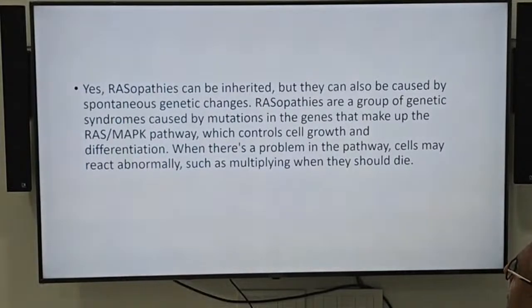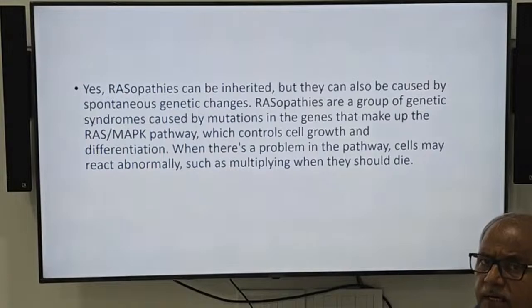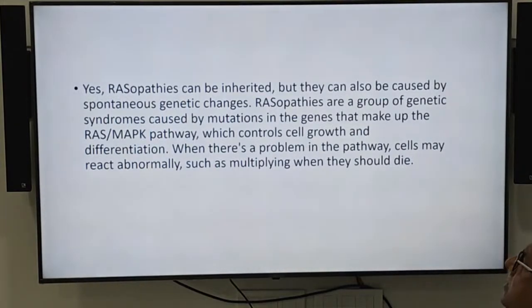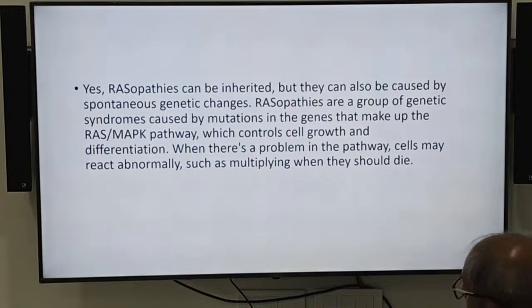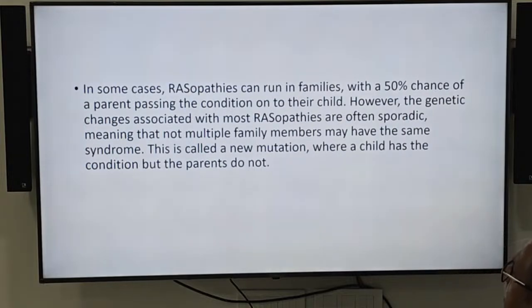RASopathies can be inherited, but they can be caused by spontaneous genetic changes. And most of the time, they are germline mutations. They are not somatic. So germline mutation might transfer, but most of the time, this is a de novo. In some cases, it can run in families, with a 50% chance of the patient's parent passing it on to the child. However, the genetic changes associated with most RASopathies are often sporadic.